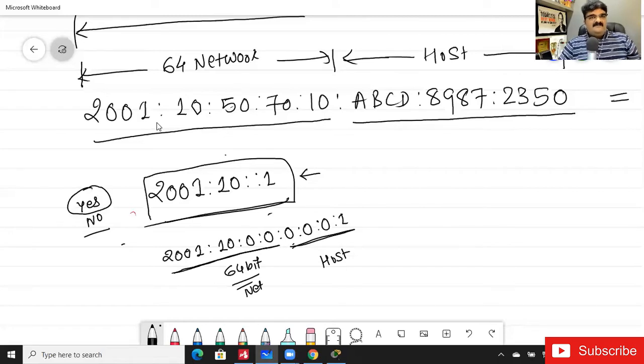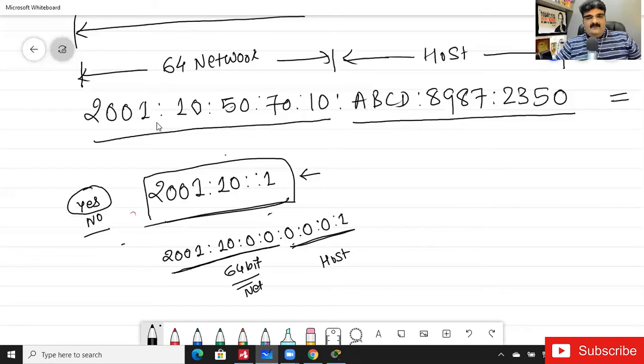We can use this, but whenever I assign an IP, I will not use this form. I will use this form, so it will be easy for me to understand the scenario. So this is the way we can configure and use the IP address.